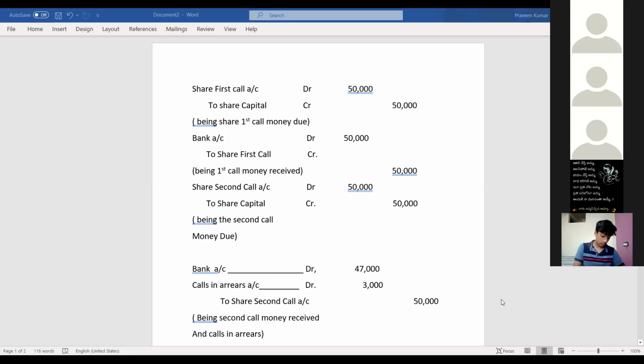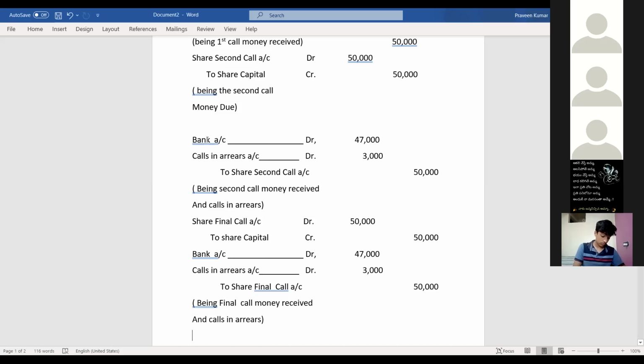See here, the simple concept of how to remember these journal entries. Now this calls in arrears you might be finding a little bit difficult. Once you do this problem 4 to 5 times, and write the journal entries daily, it is easy. By only seeing or verifying, it's very difficult for you. You might be thinking that it is easy, nothing much, no problem. But daily you have to practice at least 3 to 4 times. You have to write the journal entries in sequential manner. First application money will be there, next allotment, allotment due we have to show, after that the allotment money has been paid.